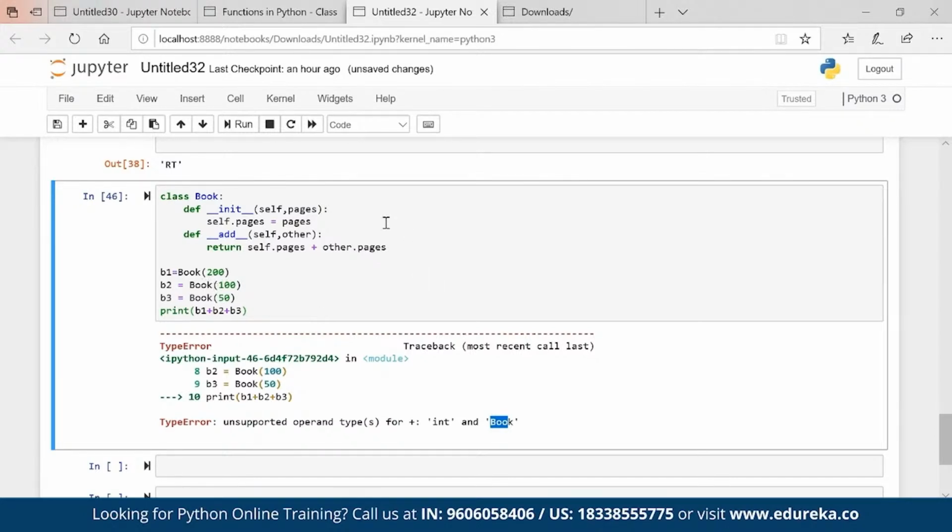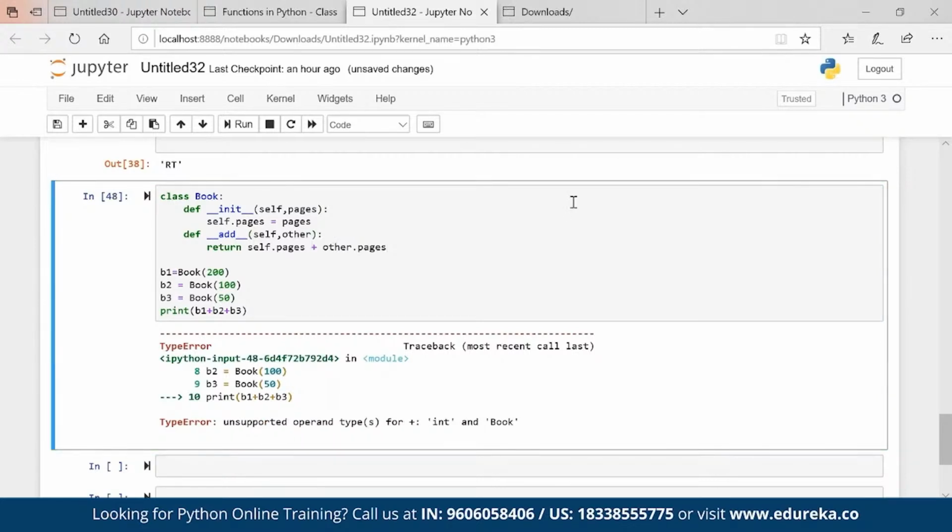So what is the solution? You may be thinking, okay, let's put other one and here plus other one dot pages. It will not work because add takes only two arguments. So this is not a solution.